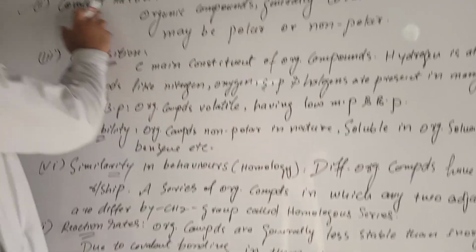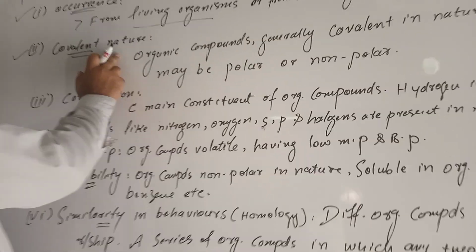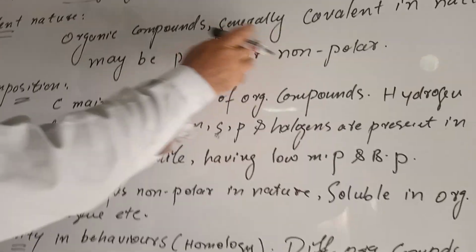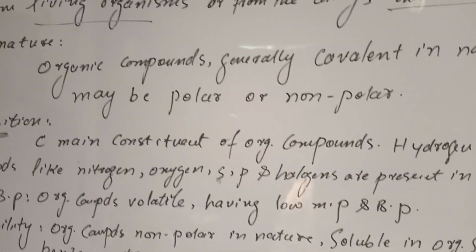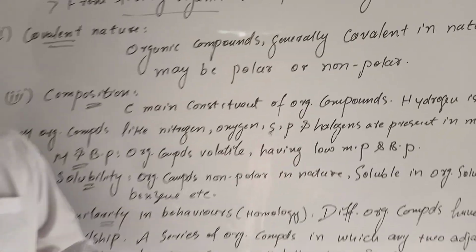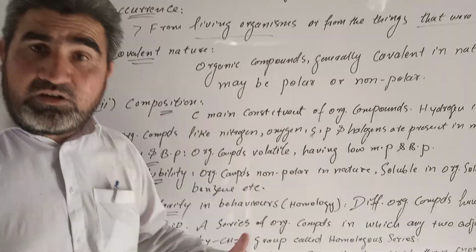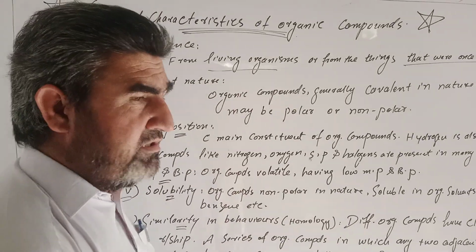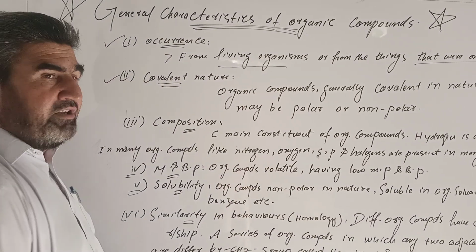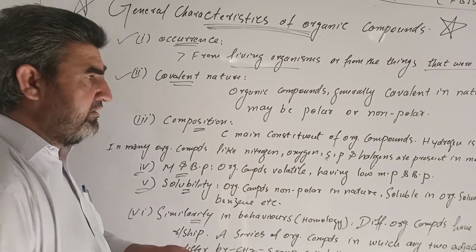Now, organic compounds are also covalent in nature. Generally, they are covalent in nature because these are generally non-polar. But some are also polar. But both polar and non-polar compounds have bonding which is actually the covalent bond.